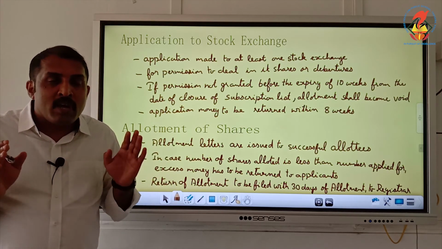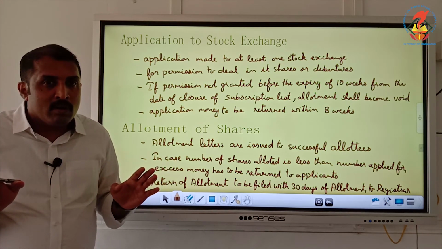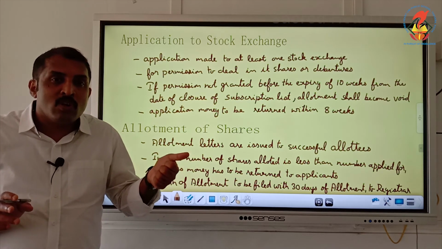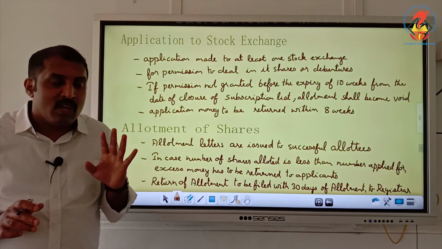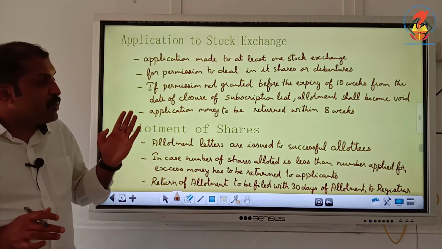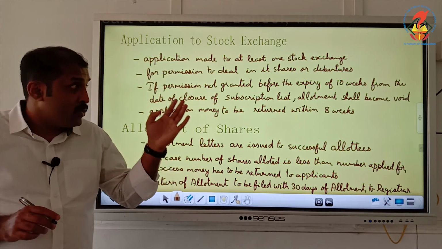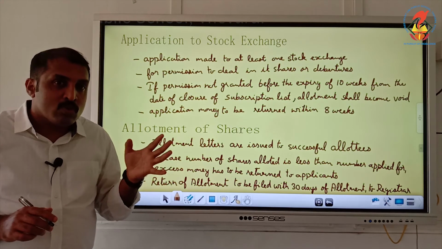Allotment will become of no effect. Allotment cannot be done, and the money has to be given back to the persons who have given it within 8 weeks. Within 8 weeks, application money has to be given back to the applicants, those who have applied for it.